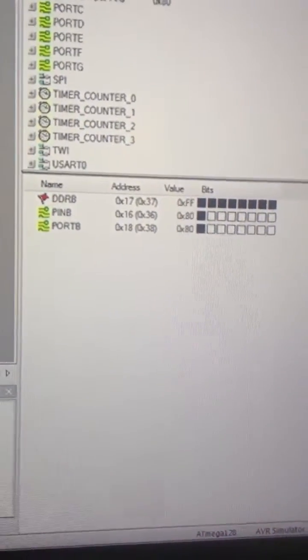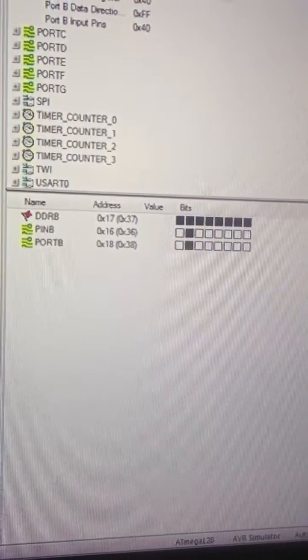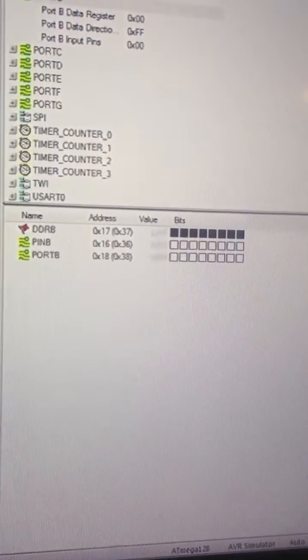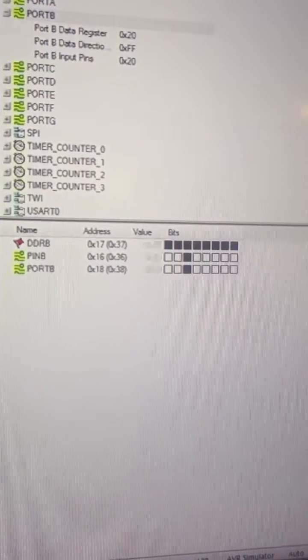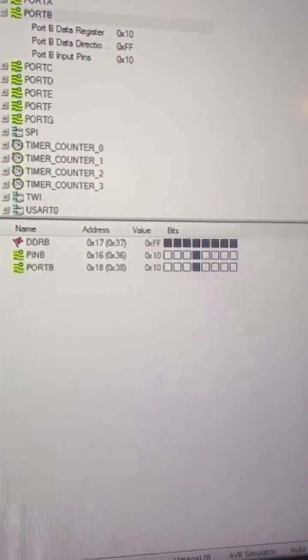Right now the port B was initialized, so the light was turned on. It's running through the loops now to tell when the light is going to be on and when it's going to be off. It's about halfway done now.